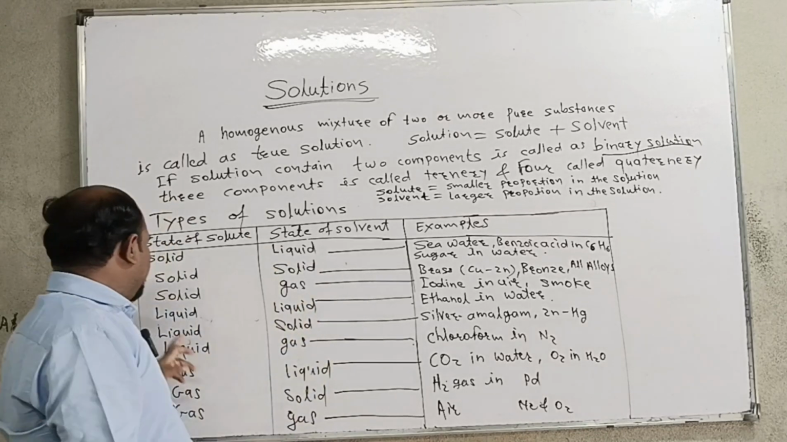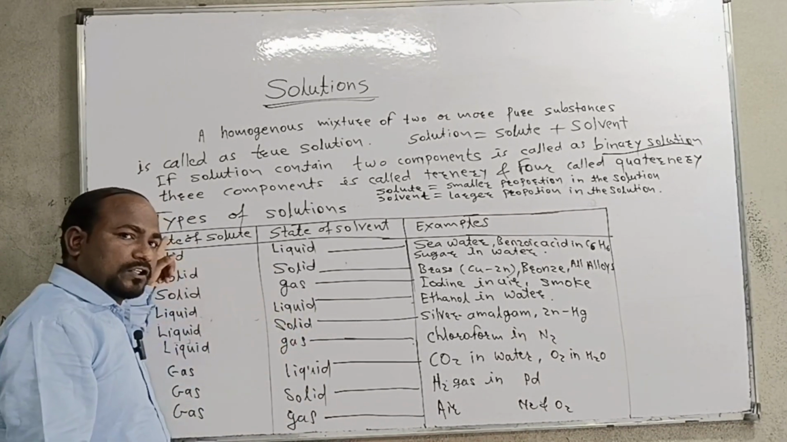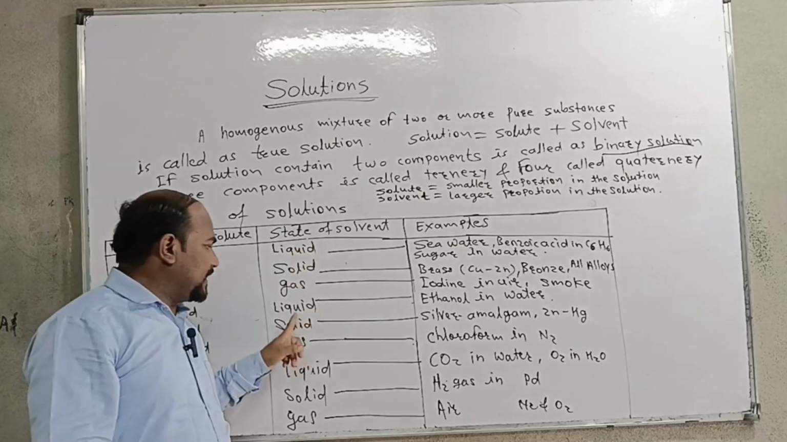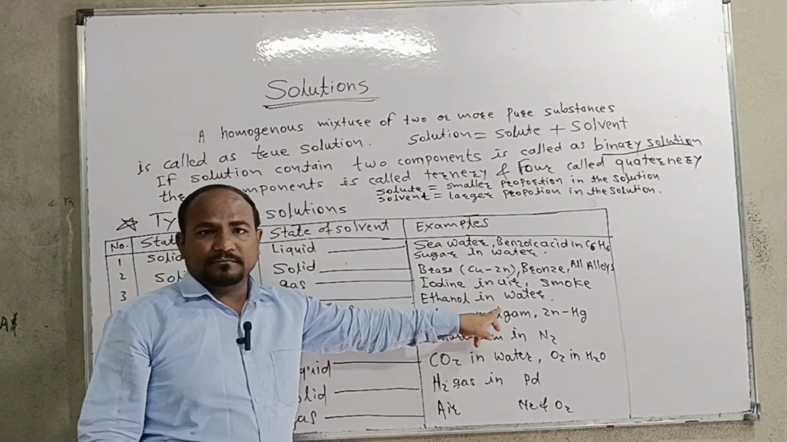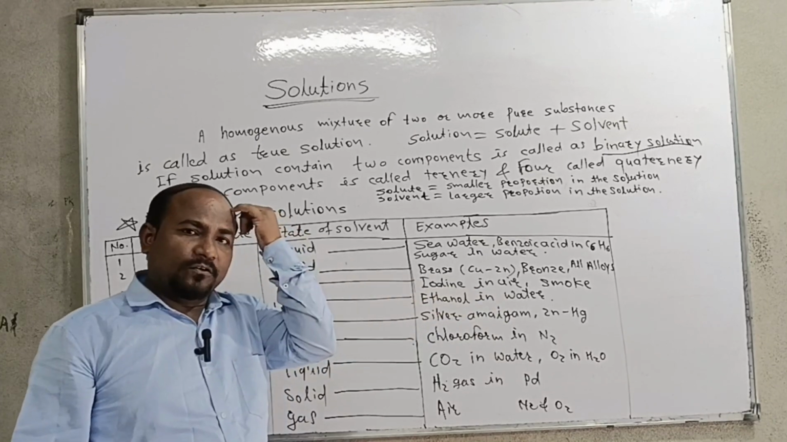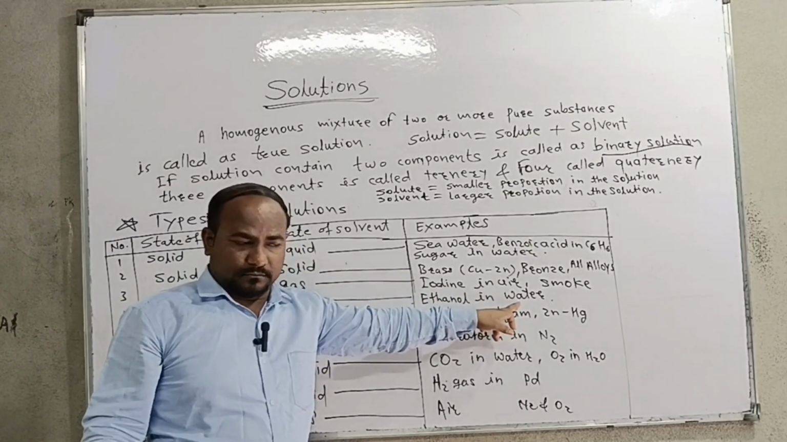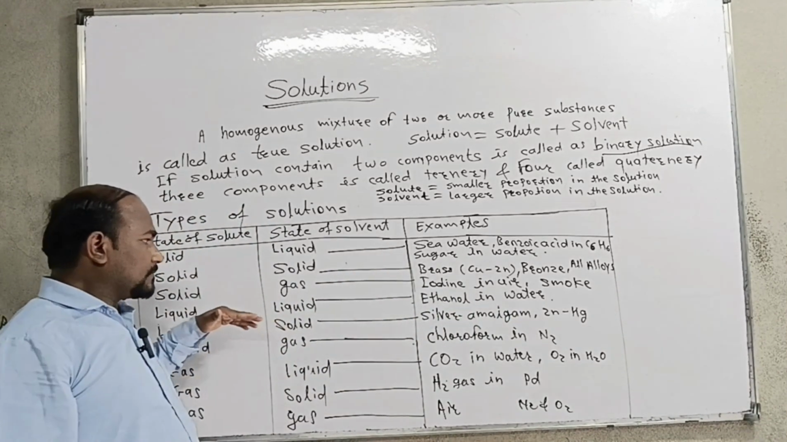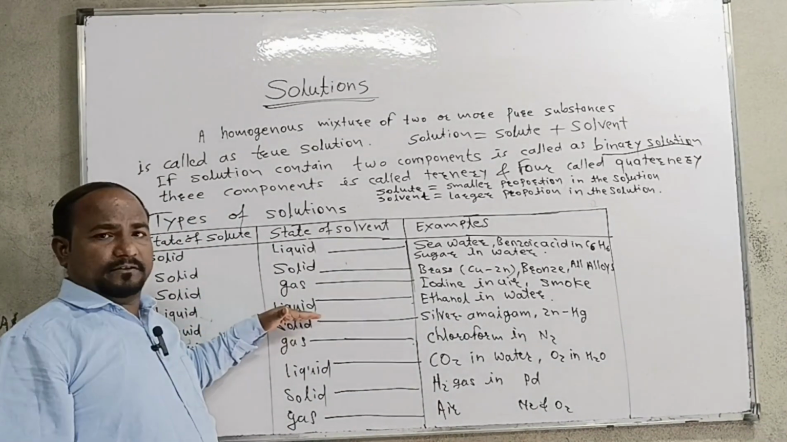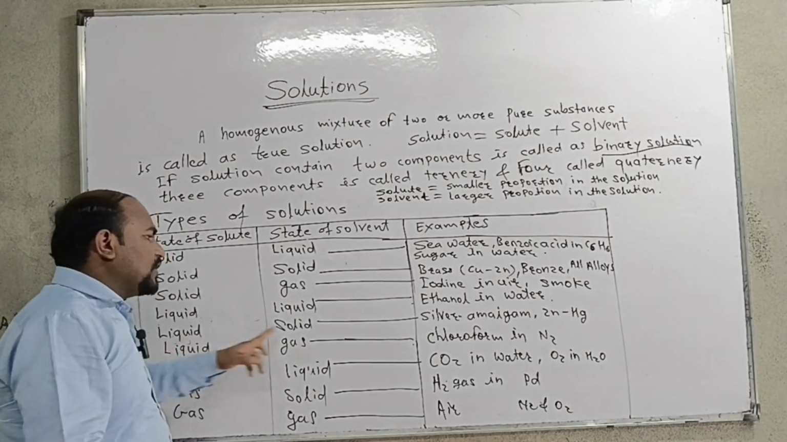Another one, the next example is liquid in liquid. The state of the solute is liquid and the state of the solvent is also liquid. So ethanol in water, the best example, is ethanol in water. Ethanol is the solute and water is the solvent. That is the example of liquid in liquid.